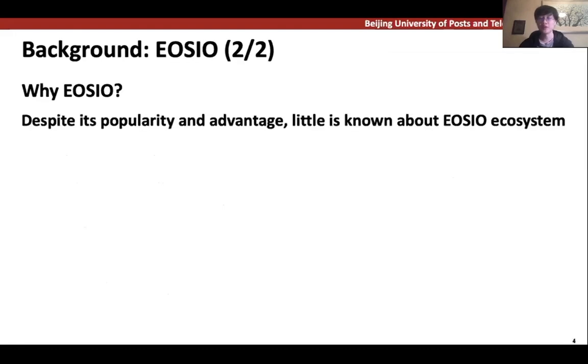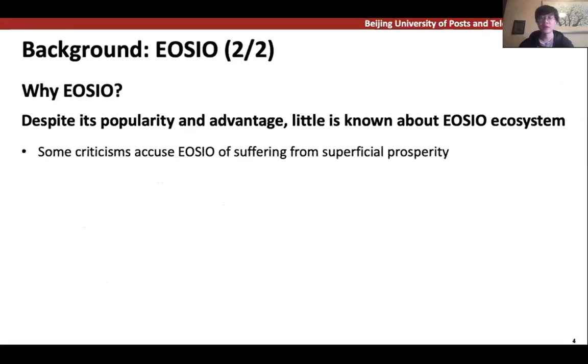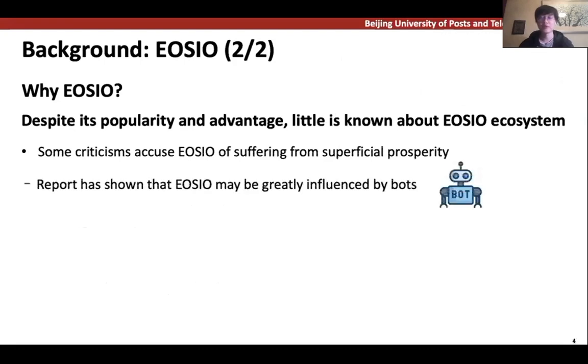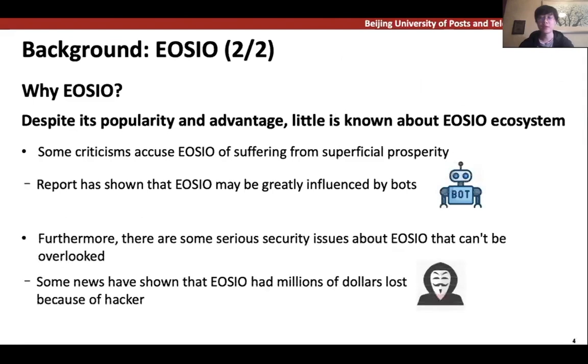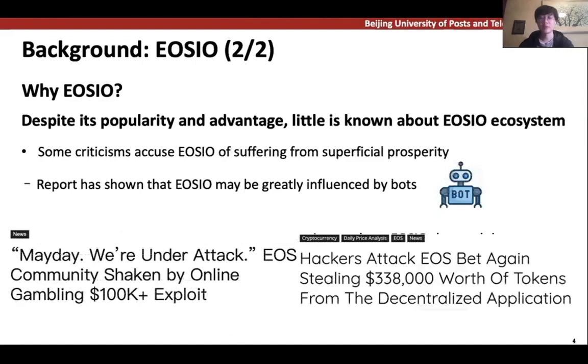Despite all the advantages EOSIO has, little is known about its ecosystem. There are some negative comments about EOSIO, which have aroused extensive attention. Some criticisms accuse EOSIO of suffering from superficial prosperity. Reports have shown that EOSIO has been greatly influenced by bots. Furthermore, in recent years we have witnessed many serious attacks against EOSIO. Some reports have shown that EOSIO lost millions of dollars because of hackers. They can be easily found online.